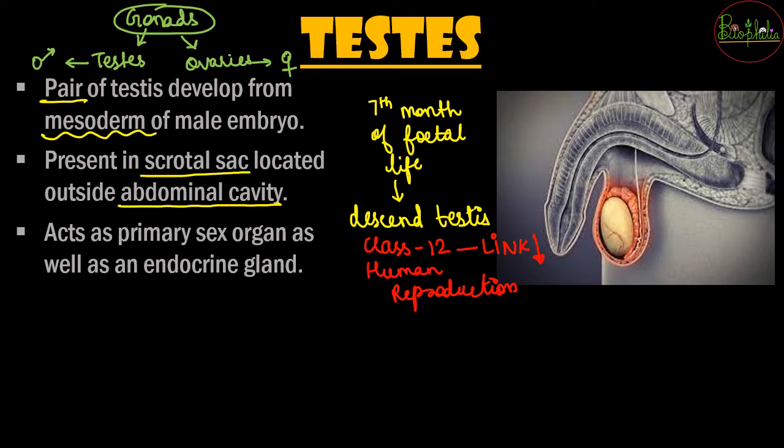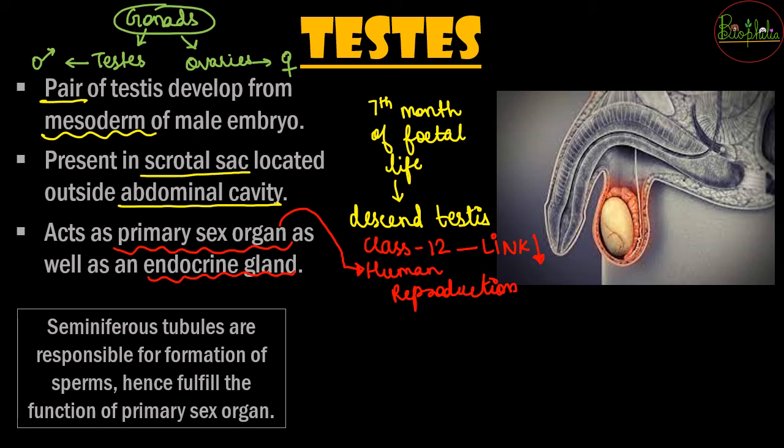So it will descend into the scrotal sac, because, as you might know, it needs a temperature lower than the body's in order to function. For that reason it descends into the scrotal sac, that is an external pouch outside the body, and now it will start functioning as a primary sex organ as well as an endocrine gland. As an endocrine gland we are studying it in this chapter, whereas as a primary sex organ you will understand it in detail in the chapter of human reproduction.